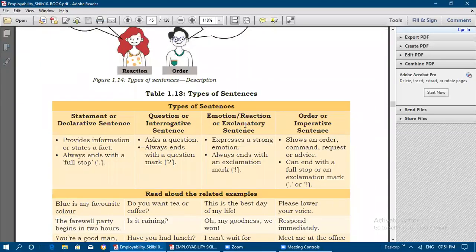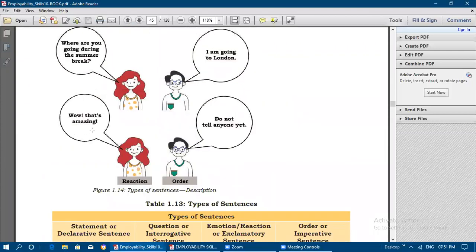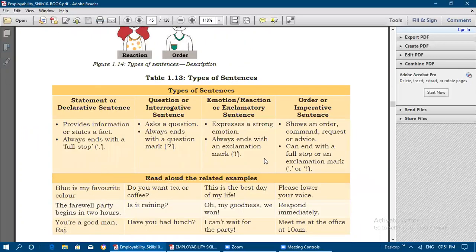Okay, and next is emotion or reaction or exclamatory sentence. So emotion or reaction, wow, that's amazing. So here exclamation mark we have, that is, always ends with an exclamation mark.